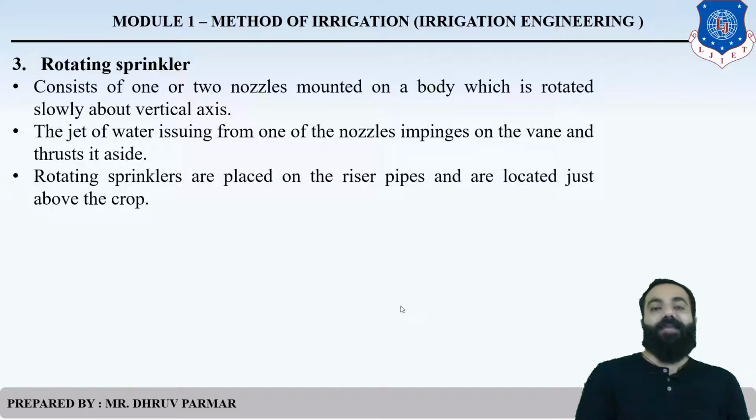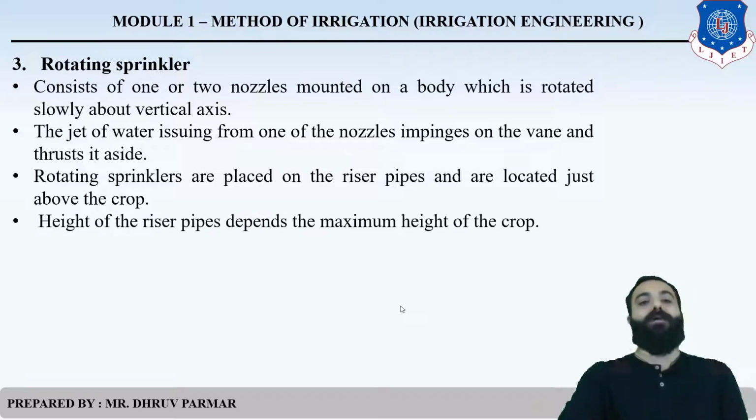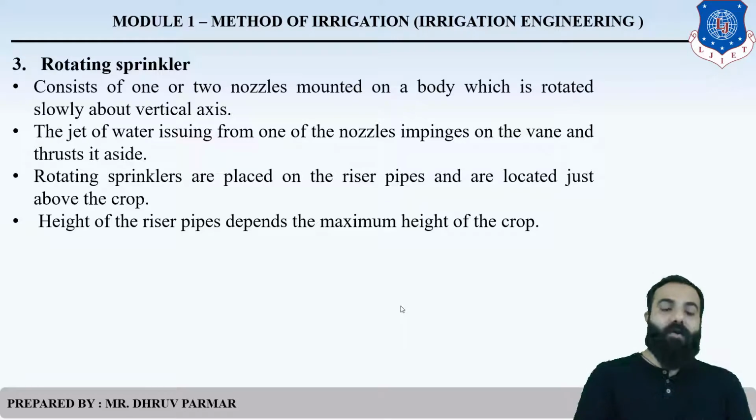So the rotating sprinklers are placed on the riser pipe and are located just above the crop. That means if the crop has a height of 5 centimeters, the stand of the rotating sprinkler has a height of 7 centimeters. Clear? So that height depends on the crop height. Please remember that condition. As I already said, the height of the riser, meaning the stand, depends on the maximum height of the crop.